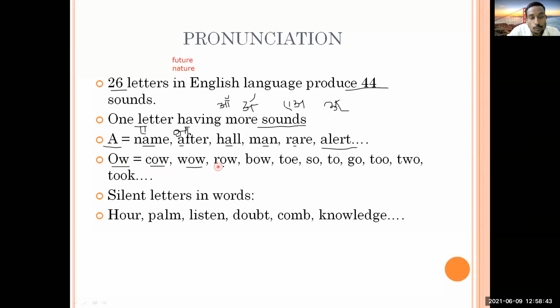So now tell me, here is also OW. So what sound, how will you read it? Row. It's row and not row. Nobody should call it row, because you're thinking it's cow, it's wow, and it's row. No, it is cow, it is wow, but it is row. Okay, then go. Yes, what is it? Bo. It's Bo. So what sound are you getting now? Here you are getting now O sound. Okay, so it changed for these two examples. It was ow. Now it is O. So OW. Does it mean that if there is OW, then we have to consider the sound O?